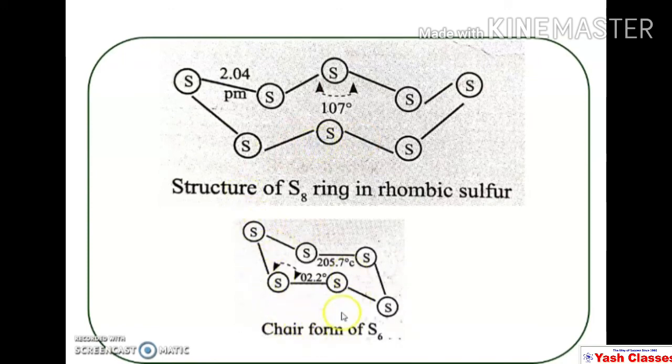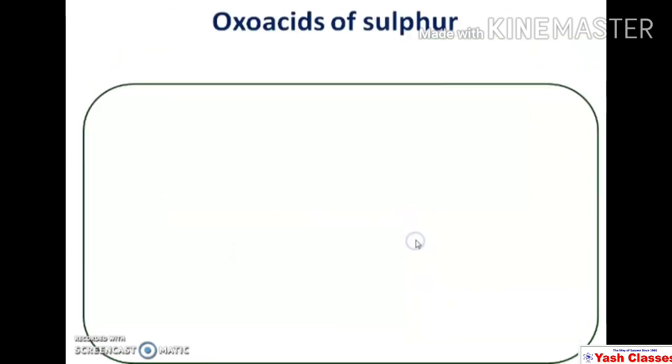It exists in chair form also. This is the chair shape. Actually in chair shape there are 6 sulfur atoms, S6, and in crown structure there are 8 sulfur atoms. Actually the most common structure is the crown shape or puckered ring structure. So this is about the structure of the sulfur.